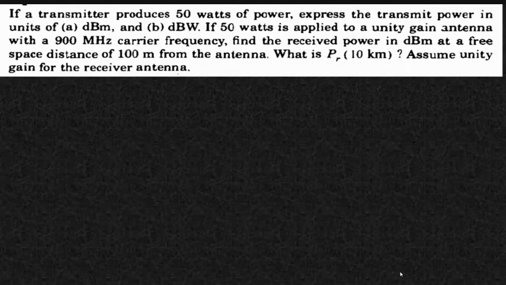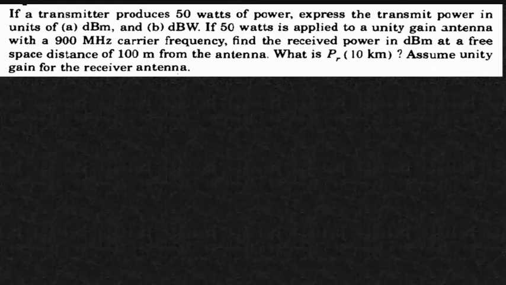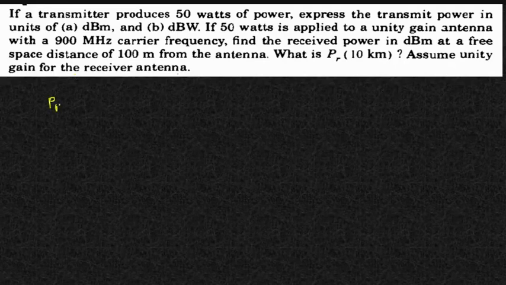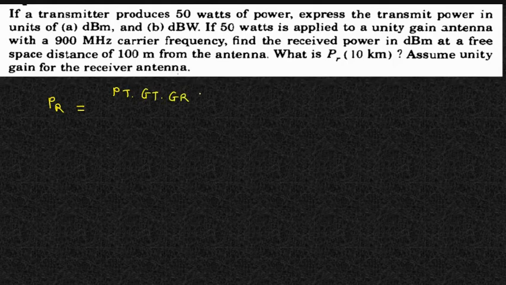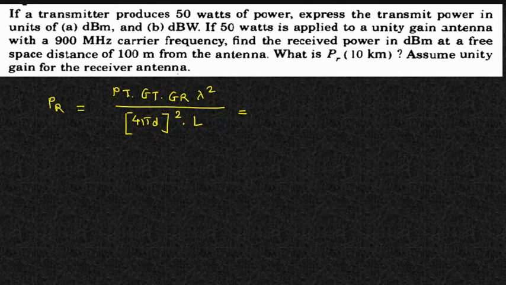Now the next thing which is asked is that you need to find out the received power in dBm at a free space distance of 100 meters. So here I need to use the free space equation. PR is equal to PT GT GR lambda square divided by 4 pi d square. If system loss is given, I'll consider whatever is given. If it is not given, I'll consider this loss as 1. So what is PT? Transmitted power. Okay, so this is 50 watts.